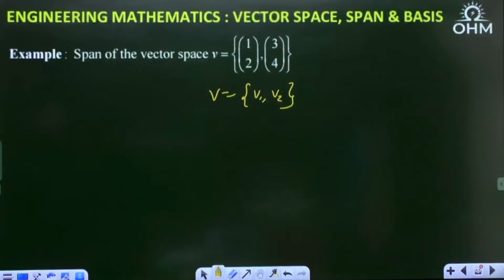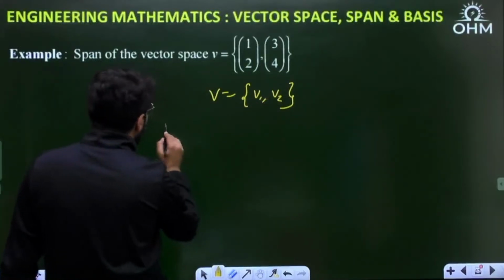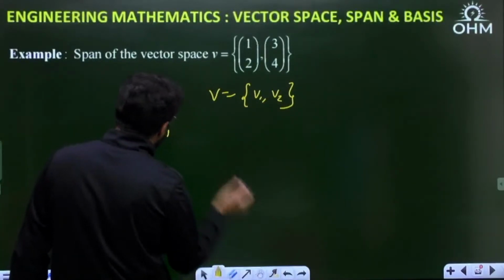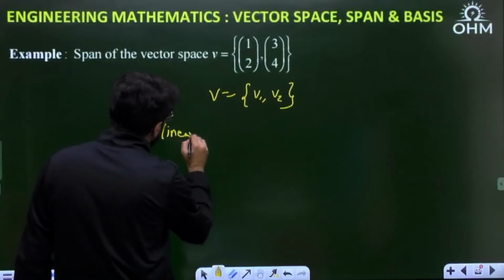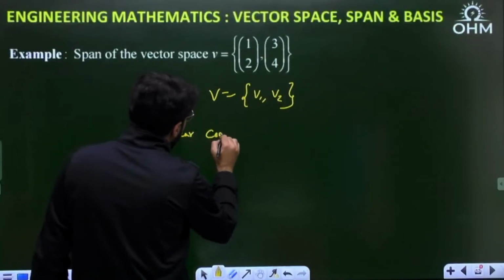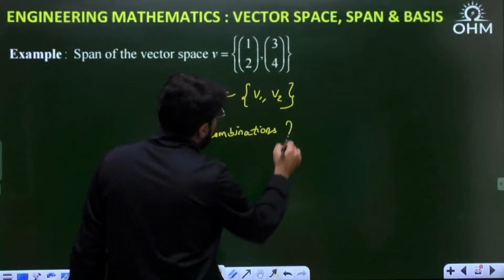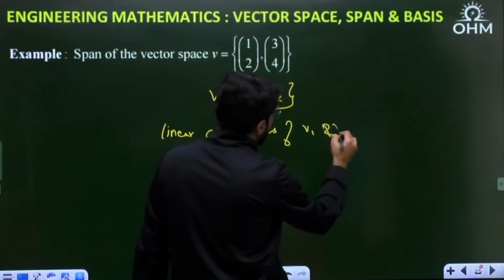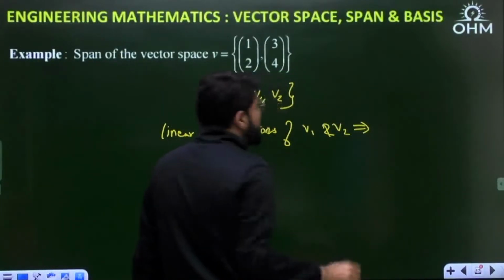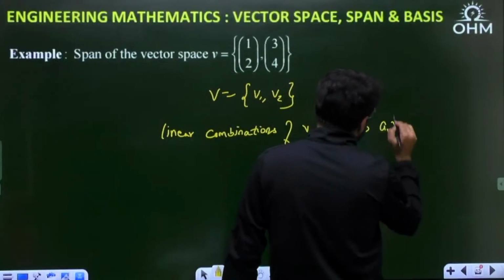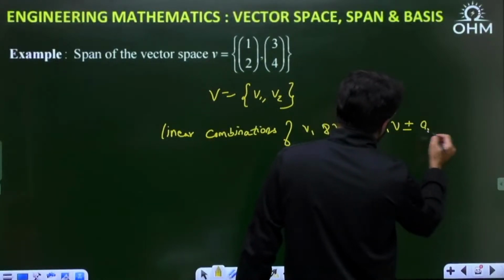What do you mean by linear combination? As I told you, linearity always means two things, additivity and scaling. So what can be the linear combinations of the vectors v1 and v2? It can be written simply as a1 v1 plus or minus a2 v2.